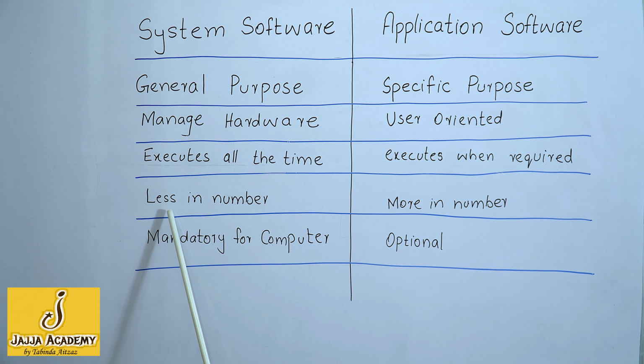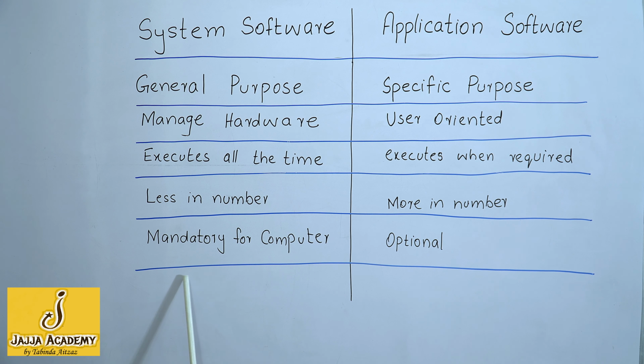Next difference is system softwares are less in number, whereas application softwares are much more in number. There are many application softwares. For example, there are many games, there are many painting apps and so on. But system softwares are less in number.